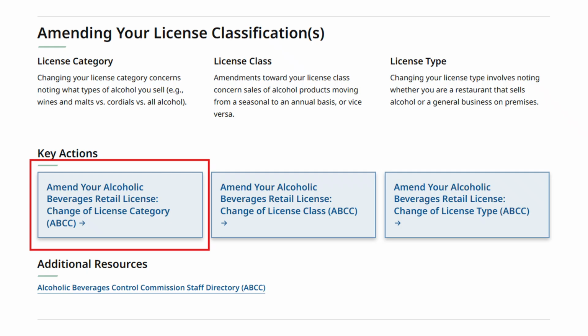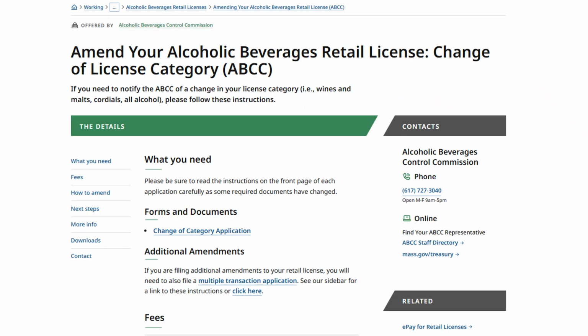Click Amending Your License Classification in the table of contents. You will then be directed to the Amending Your License Classification section of the page. Click Amend Your Alcoholic Beverages Retail License, Change of License Category. The page includes the PDF link to the Change of Category application. It also includes a link to the Multiple Transaction application.